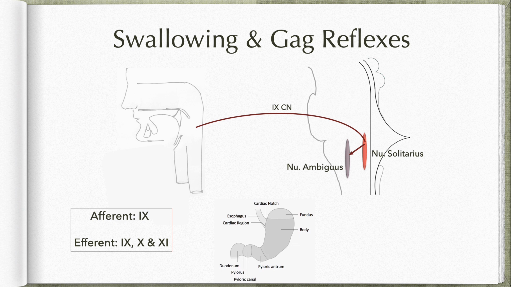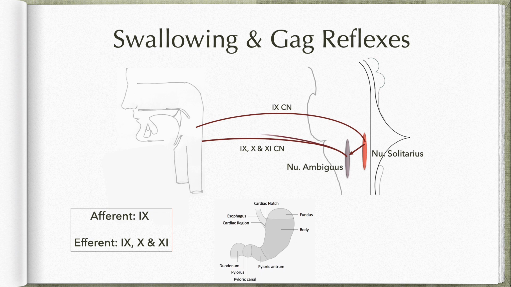The fibers which are starting from here will project through either 9th cranial nerve or the 10th cranial nerve or the cranial accessory or the 11th cranial nerve. Those fibers which reach the pharynx will result in the contraction of pharyngeal muscles, which sets in the peristaltic movement that moves through the wall of esophagus.